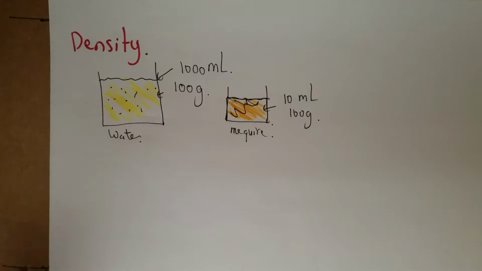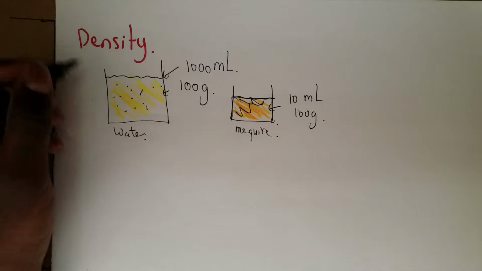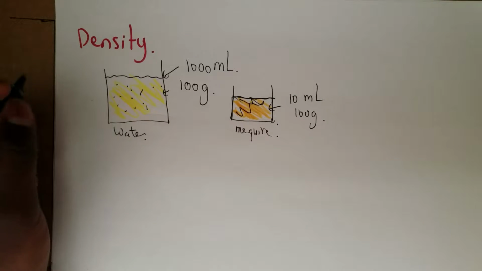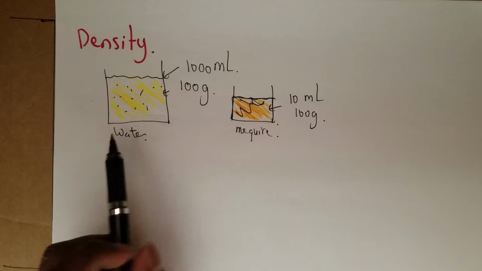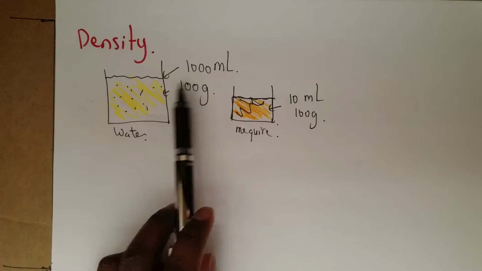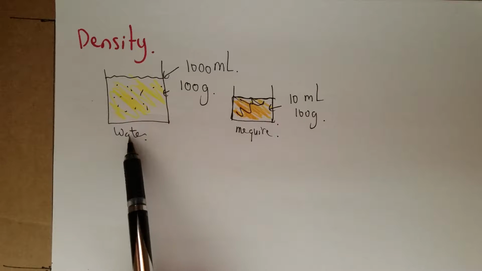Density. So it's going to be density. Density is how much mass an object has per volume. So in this example, you have water, which is 100 milliliters of water, and you have 100 grams.